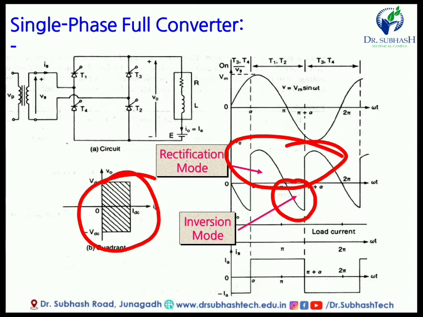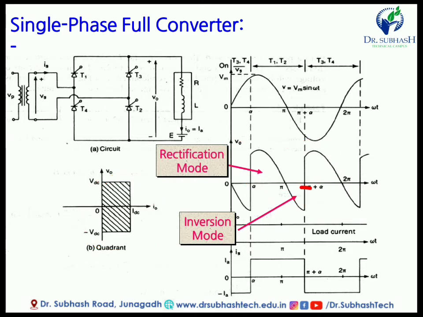So we have to reduce this portion using the freewheeling diode. Whenever we connect the freewheeling diode, this negative voltage becomes zero, because the freewheeling diode provides the path to discharge this inductor, and we will get a flat output. So this one is about the full converter, because both the positive and negative half cycles are converted in the output waveform. So this is the full converter or full wave rectifier, positive as well as negative.